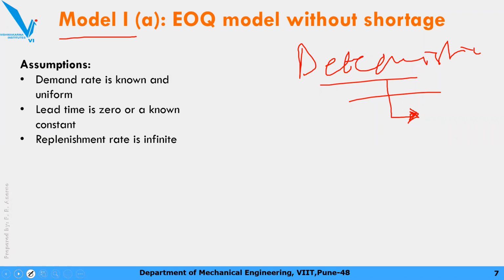So that is called replenishment, and it happens in a fraction of seconds, in 0 time it is filled. So that's why it is called an infinite replenishment rate. In a firm, क्या हो रहा है, ट्रक आया, the truck contains your items to be stored, and within a fraction of a second or within 1 day or less than 1 day your inventory is full.